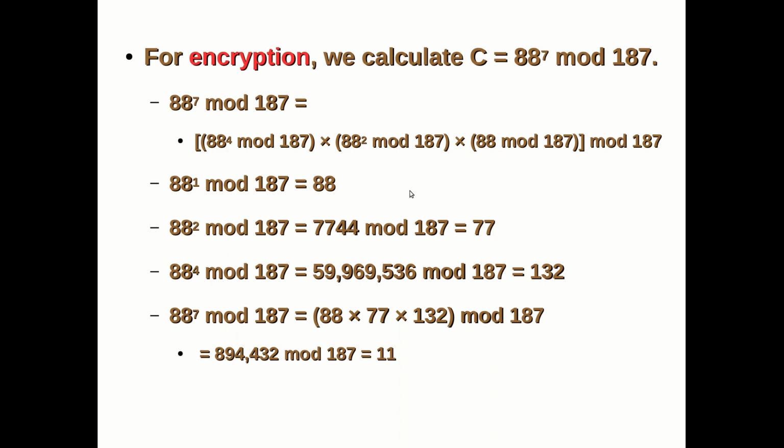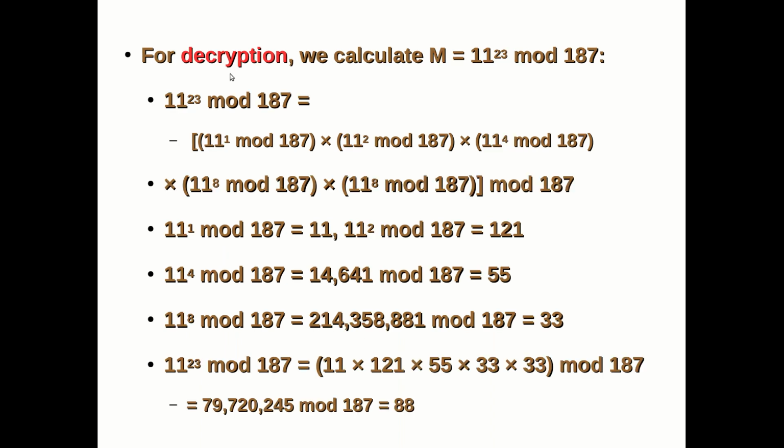But if you give 88 power 7 mod 187 in a calculator or a computer, it will simply calculate it to 11. Okay. And 88 power 4 mod 187 will be 132. Therefore 88 into 77 into 132 mod 187 will be equal to 11. Okay. So we get the ciphertext as 11.